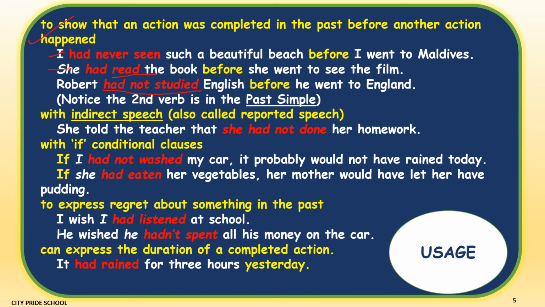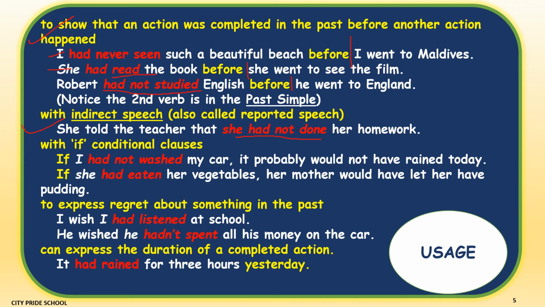Also, another thing to observe, children, is the second part of the sentence: I went to Maldives here, then she went to see the film, and he went to England. All these include the V2 form or past form of the verb. The second usage is when we are using indirect speech. For example, she told the teacher that she had not done her homework.